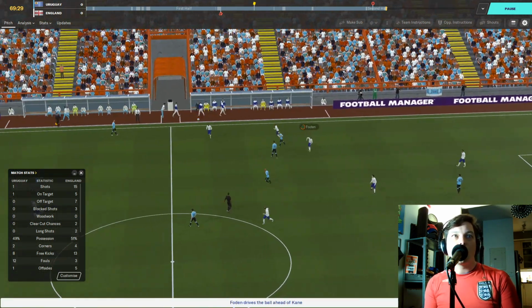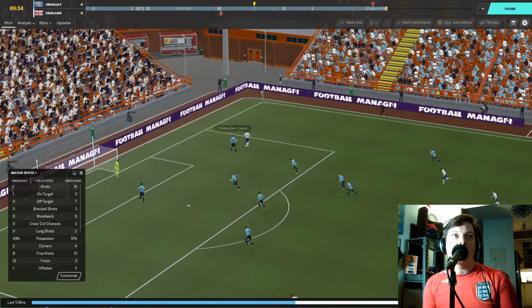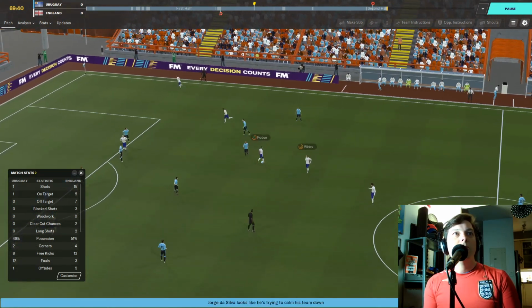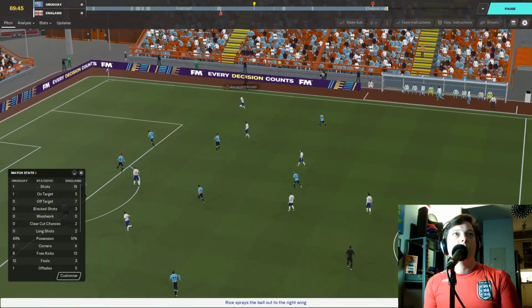And now moving forward, England. Phil Foden with a long pass forward to Harry Kane. He's in a bit of space. He's got to cut back or do something. And he does not, but it falls to Wan-Bissaka. Winks to Foden. Into Wan-Bissaka again. Rice.